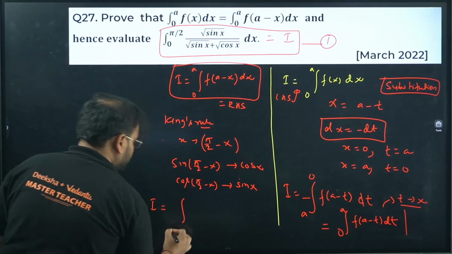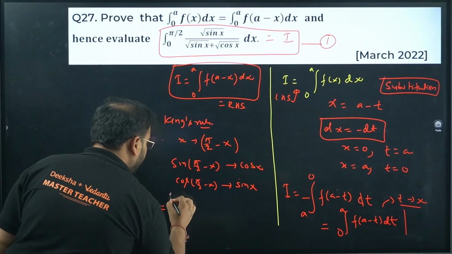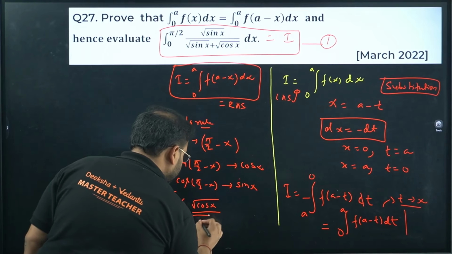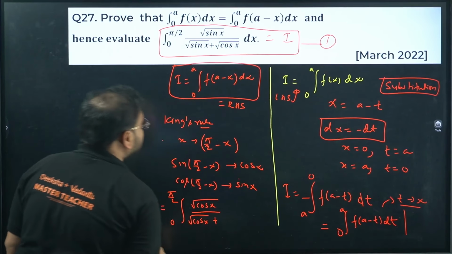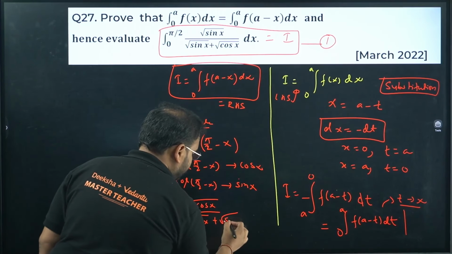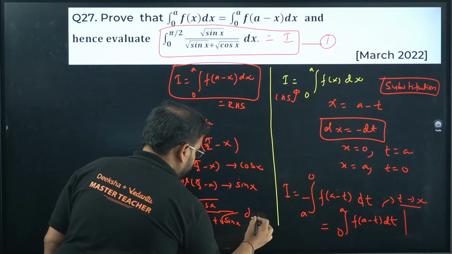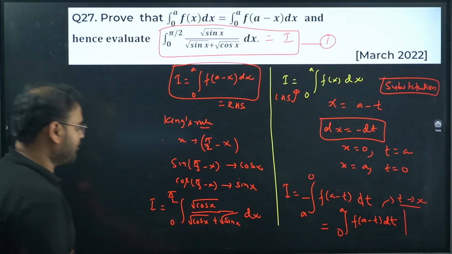So this integration, if I rewrite, I'll get what? Same limit goes 0 to pi by 2, and sine becomes cos, and here sine becomes again cos, plus cos becomes sine, dx as it is. Check, this is my equation number 2.